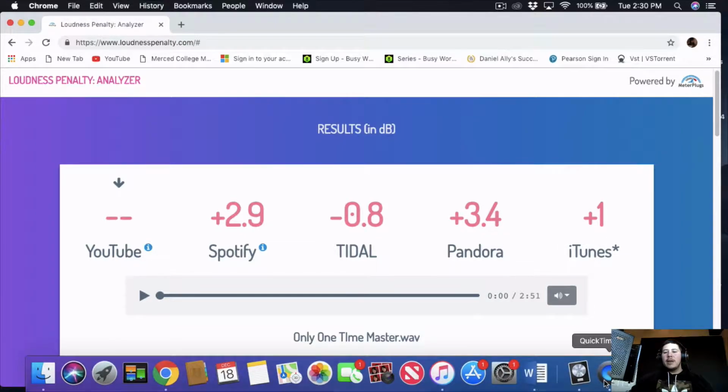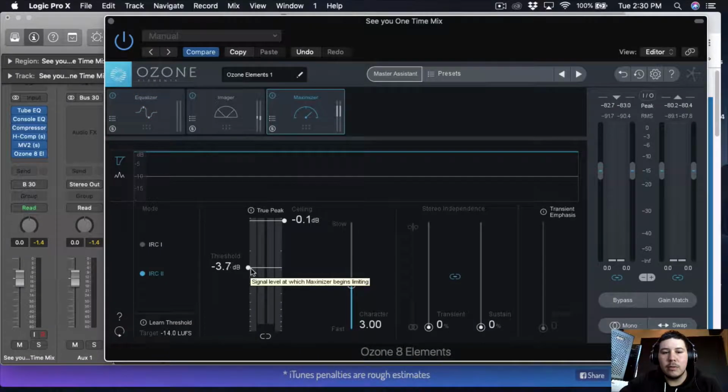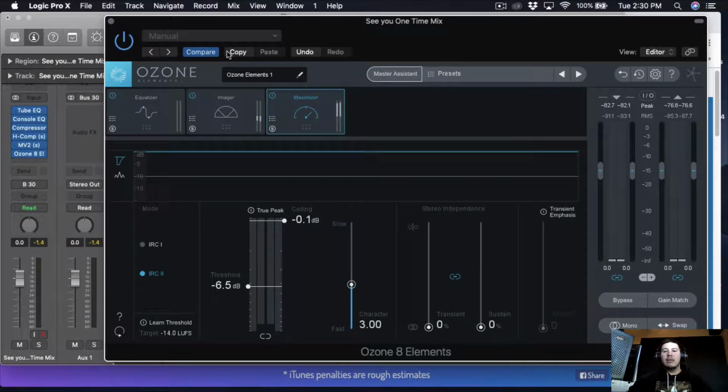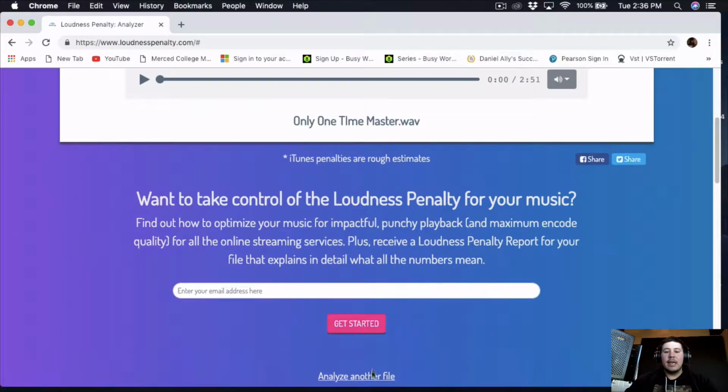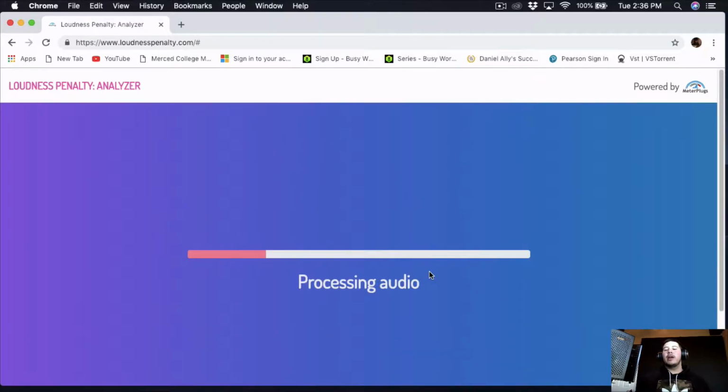So now that we know that, we bring the levels up about 3 dBs. I do 1, 2, 3. I'm gonna rebounce it, and then we could check it one more time. So now that I finished bouncing it again, we're just gonna analyze another file. We're gonna process the audio, and I'm pretty sure we got it this time.